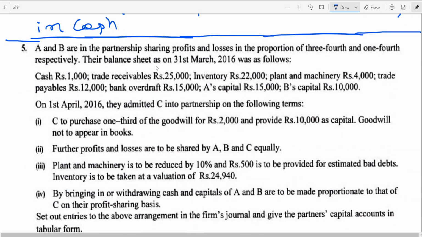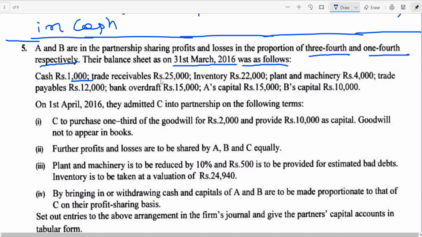A and B are in partnership, sharing profits and losses. See, the adjustment of capital is in addition to the points we have discussed. Okay, that you will be able to know through this problem. A and B are in partnership, sharing profits and losses in the proportion of 3/4 and 1/4 respectively. Their balance sheet as on 31st March 2016 was as follows.